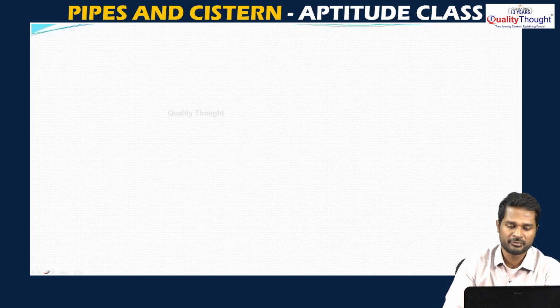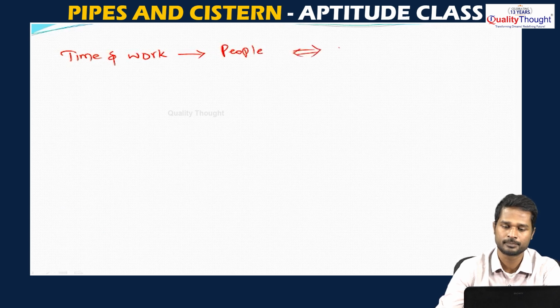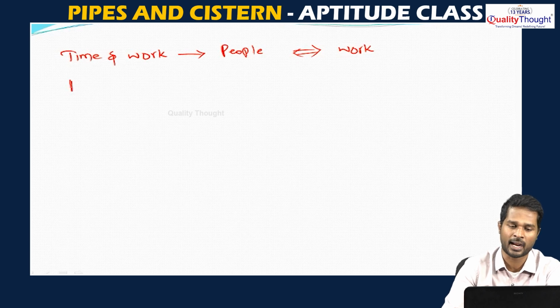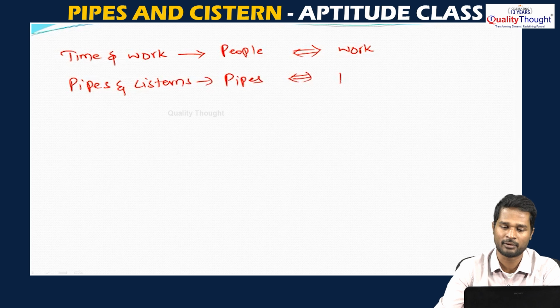See, in time and work, when we are discussing time and work, there were people and they used to complete the work. In time and work, people were there who used to complete the work, but when it comes to pipes and cisterns, in the place of people you will have pipes, and in the place of work you will have the tanks.